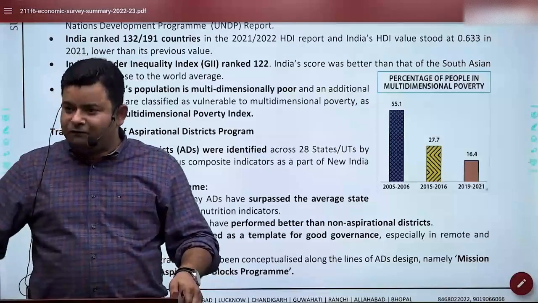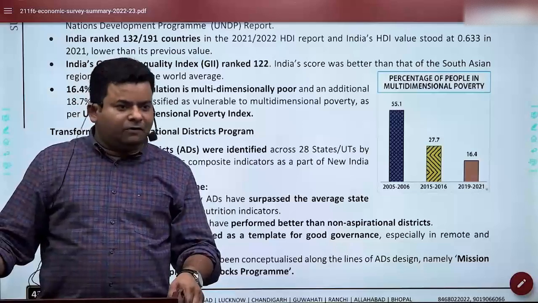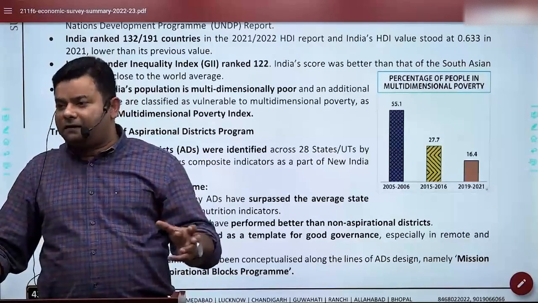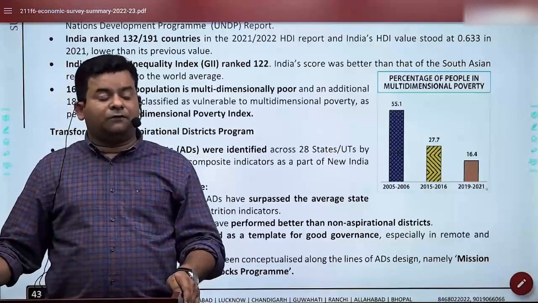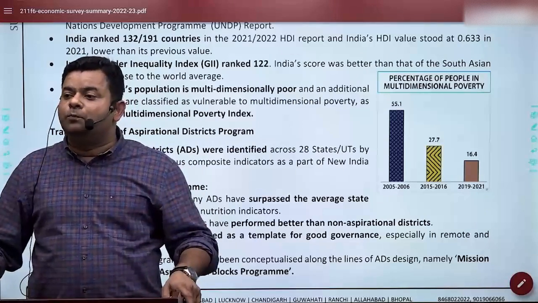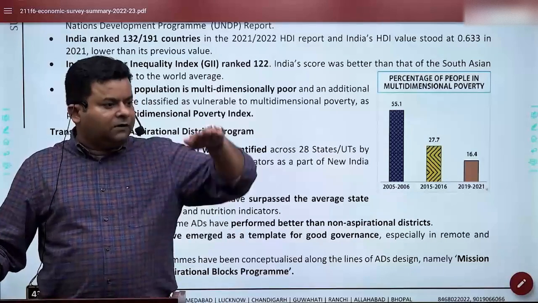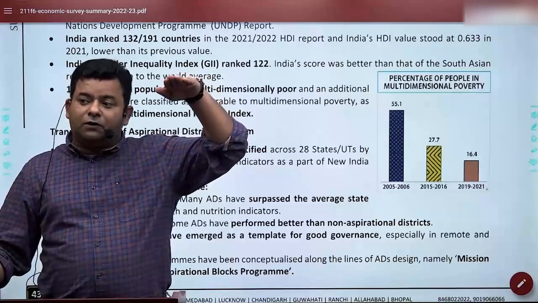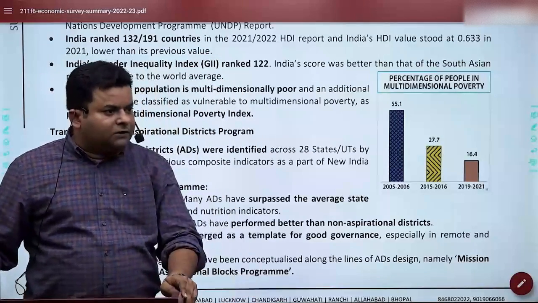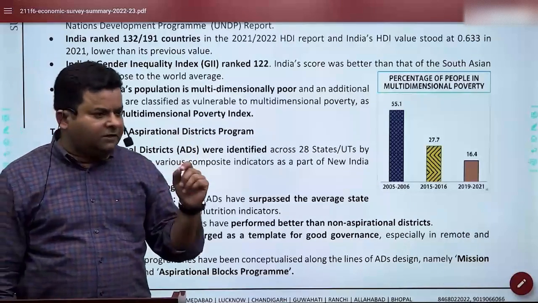I would like to add one more thing. The World Bank has cautioned us that whatever we have done in the multidimensional poverty index might see a setback. And for especially India and Nigeria, the World Bank has used a term called new poor. New poor would be those who are otherwise well above poverty, but because of the epidemic, they are slipping back below poverty. So the multidimensional poverty index is telling us we are at 16.4.